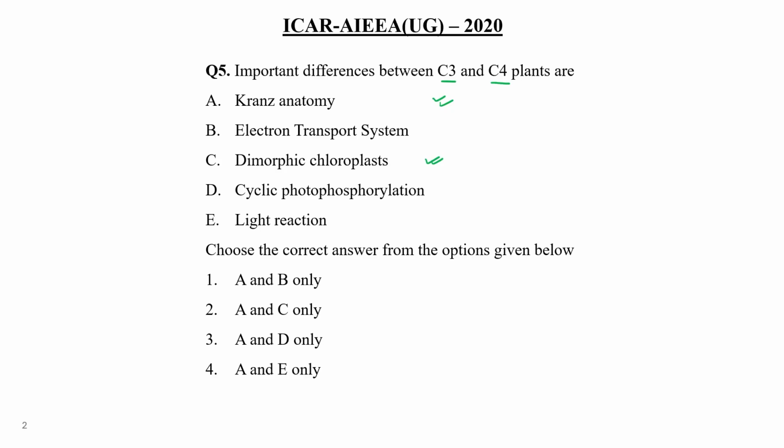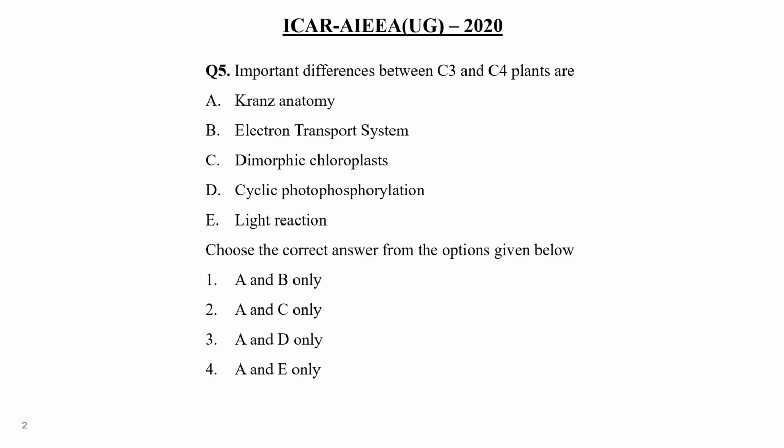So according to me, because light reaction occurs in both types of plants, cyclic photophosphorylation is also there in both, because this is related to light reaction. And the electron transport system is related to mitochondria, respiration, right? So the only differences between C3 and C4 are in fixation, photorespiration. Okay, so Kranz anatomy, leaf type is different, and dimorphic chloroplast. So A and C. So choice number 2 would be the correct answer of this question.